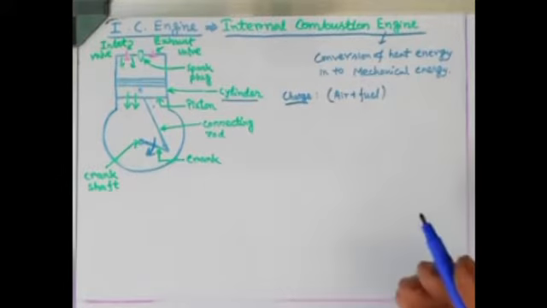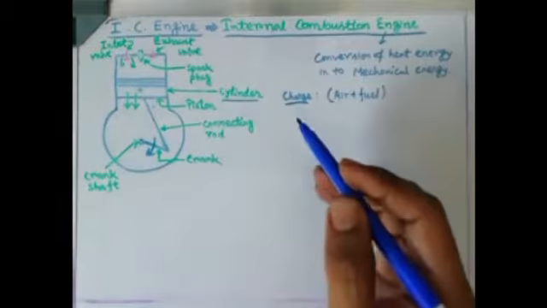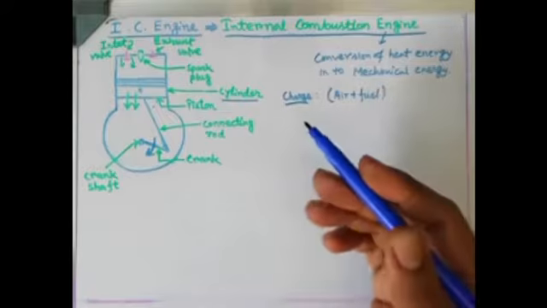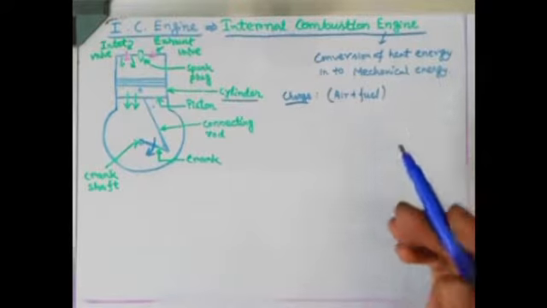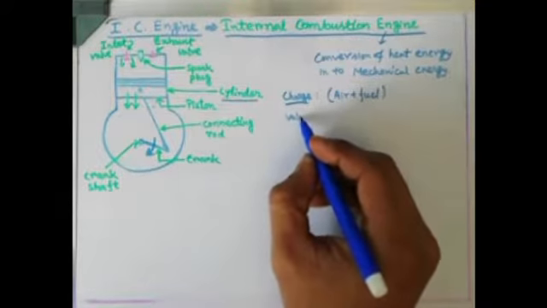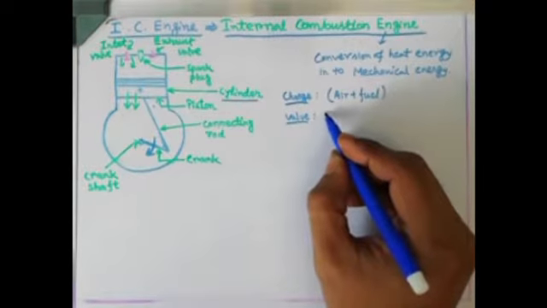That confined chamber is known as the cylinder. Obviously if you want to supply some air inside the cylinder, and if you want to get the combustion products out of the cylinder after combustion, we need to keep some valve over there. So valve is the second term we are using. Valve means it's a kind of door.